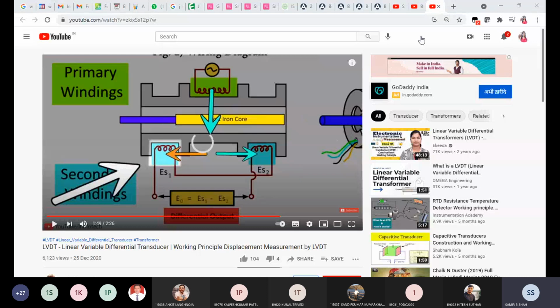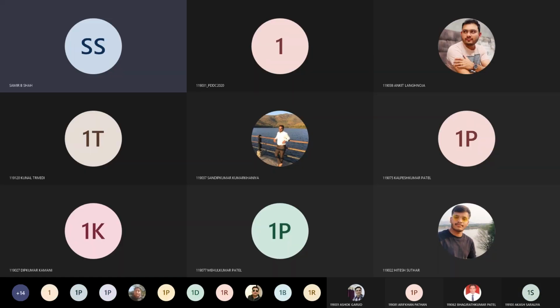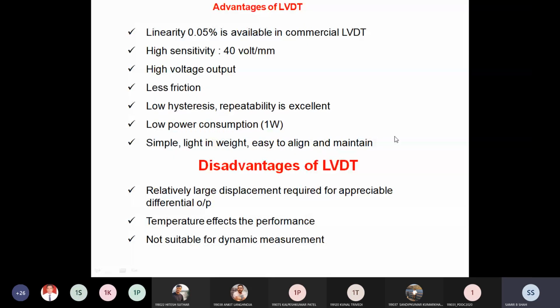Okay, almost it can be easily understood. There is some issue with the internet, but whatever I explained earlier and in the PPT slide, the same thing applies here. So we considered that the LVDT is used in many ways, like to measure force, voltage, displacement, and also pressure. So these are the basics of force measurement.